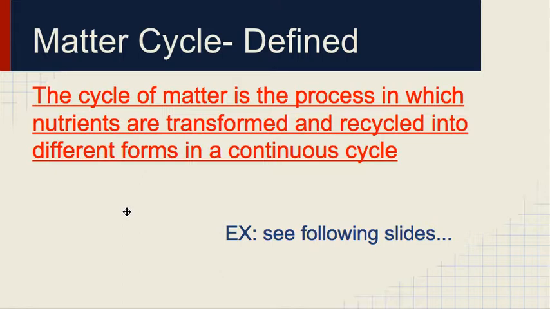Okay, so the matter cycle, if we put a definition to it, again, this goes in your notes. The cycle of matter is the process in which nutrients are transformed and recycled into different forms in a continuous cycle. So there's a lot of cycle in that. But the idea here is that the matter is transformed and recycled into different forms, just like Mufasa was teaching Simba. So for some examples, let's look at the next few slides.